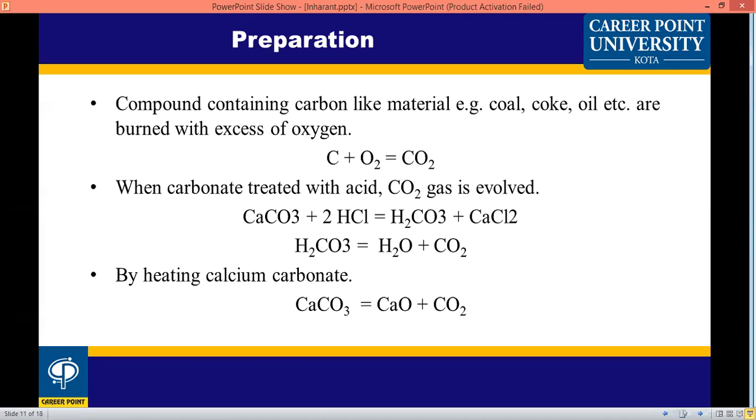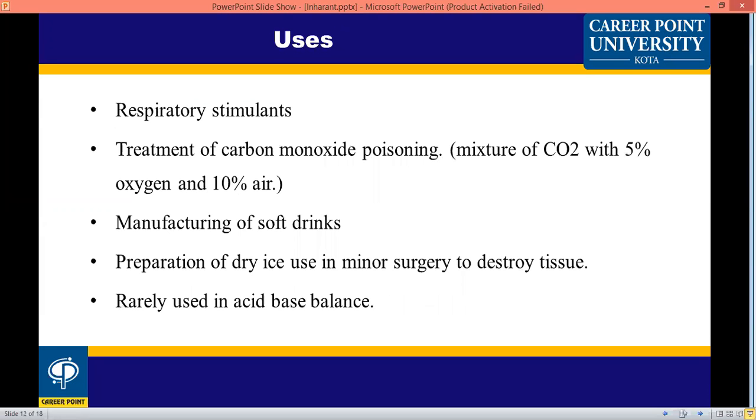There are different methods for preparation of carbon dioxide. Carbon and oxygen react with formation of carbon dioxide. Or calcium carbonate reacts with hydrochloric acid, with formation of carbonic acid and calcium chloride, and carbonic acid breaks down into water and carbon dioxide. Another method is when calcium carbonate is heated, with formation of calcium oxide and carbon dioxide.